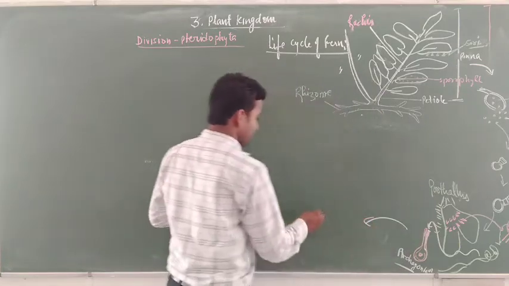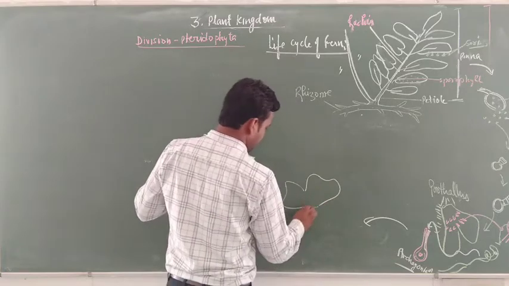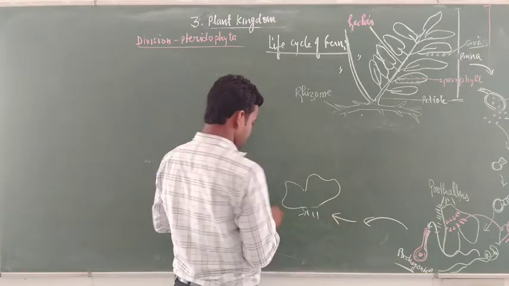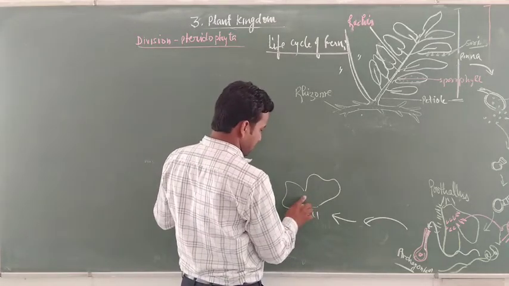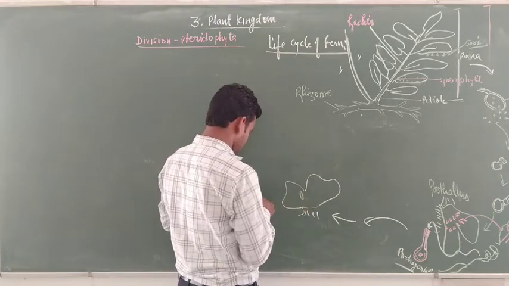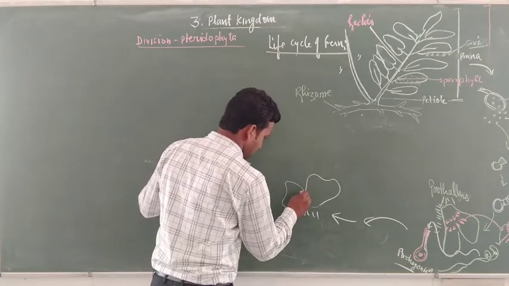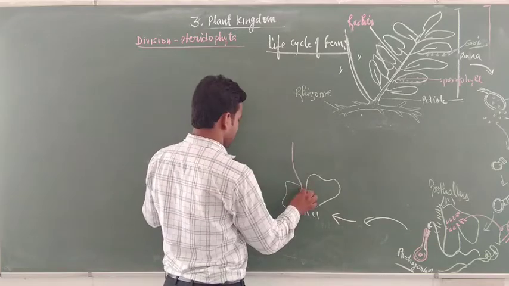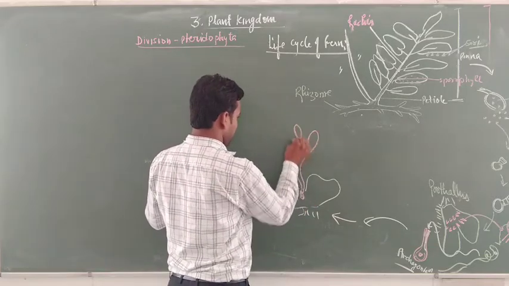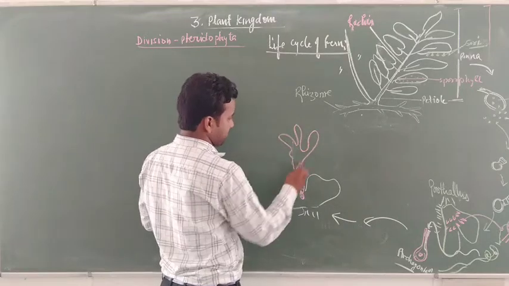Now this is a prothallus. After fertilization, suppose fertilization happens at this place, and it starts germinating to form the sporophyte.